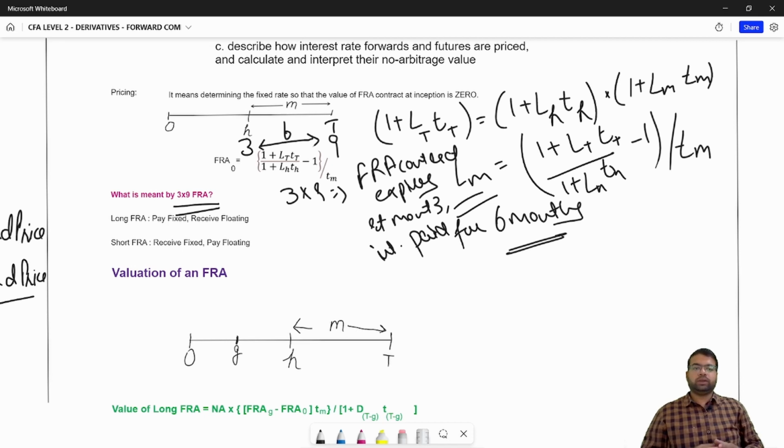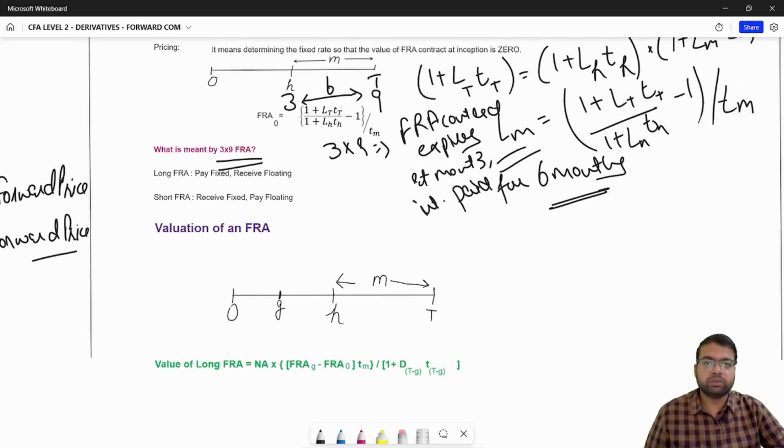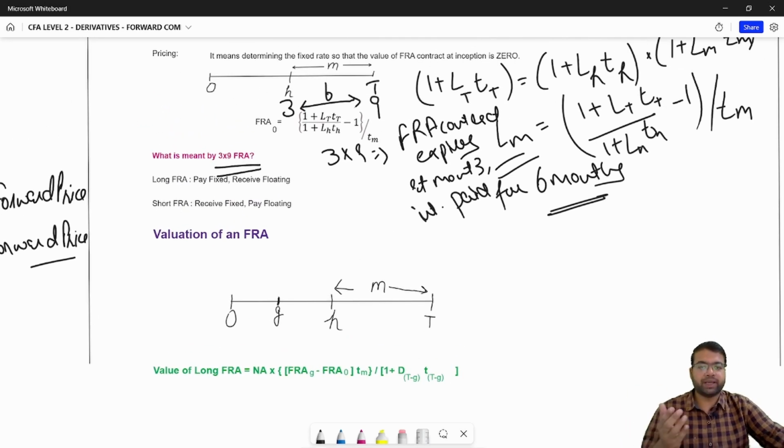So who is the long FRA? Who buys an FRA? You buy an FRA contract if you want to pay a fixed amount and receive floating amounts. Short FRA means you want to receive fixed amounts and pay floating amounts. Just as we priced an FRA contract, similarly we can also value the FRA contract. For valuation, let's see what happens.